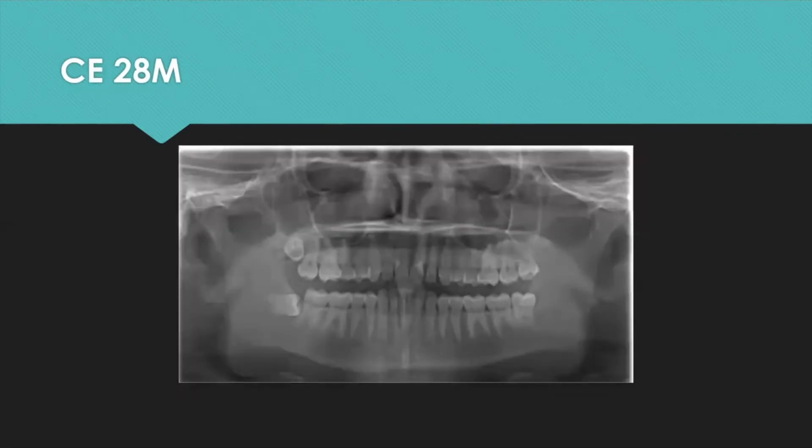The next X-ray is of a patient I actually saw on Monday. He came in having a lot of pain on his lower left side, and when he saw his X-ray on the screen, he initially pointed to tooth number 32, thinking that was his left side, and that tooth looked worse to him, and he thought was causing his pain.